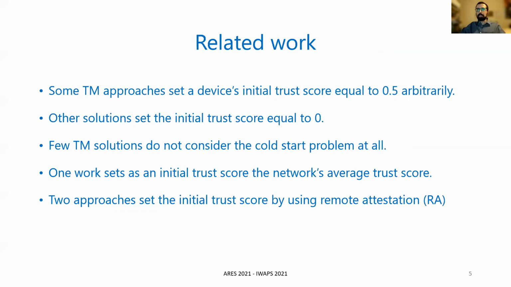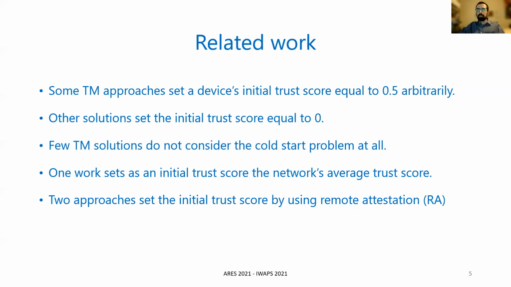Some trust management approaches set a device's initial trust score equal to 0.5 arbitrarily. 0.5 in the scale from 0 to 1 signifies a neutral trust level. Other solutions set the initial trust score equal to 0, which means that the device that just arrived in the network is completely untrustworthy.